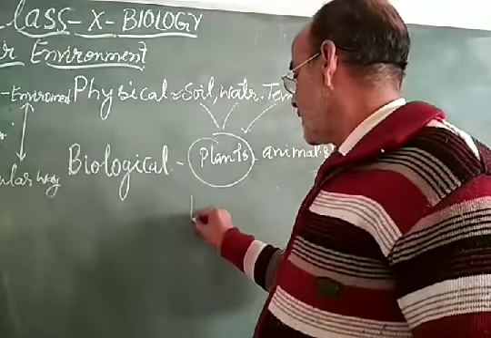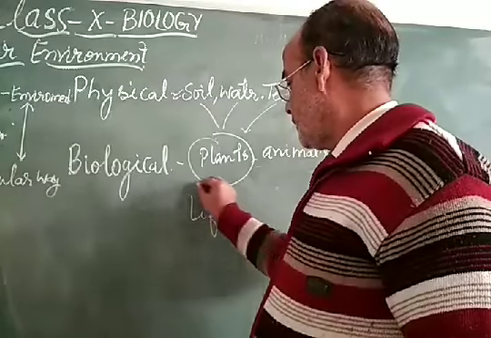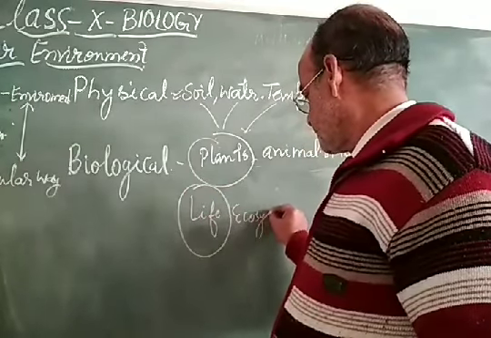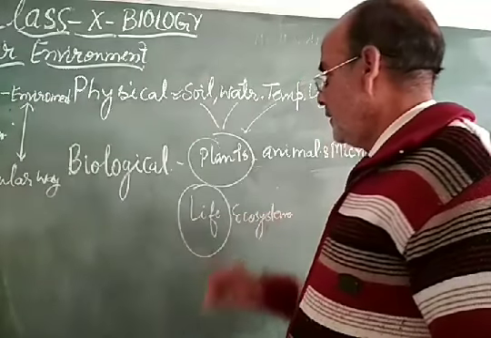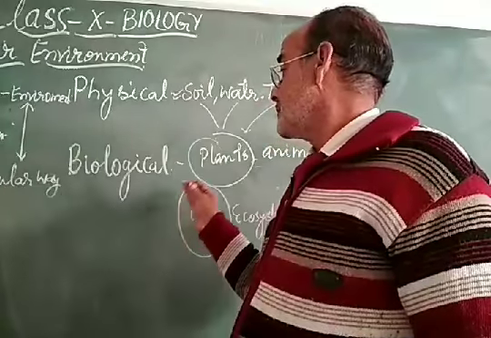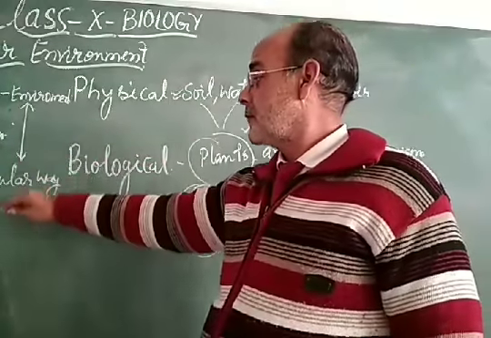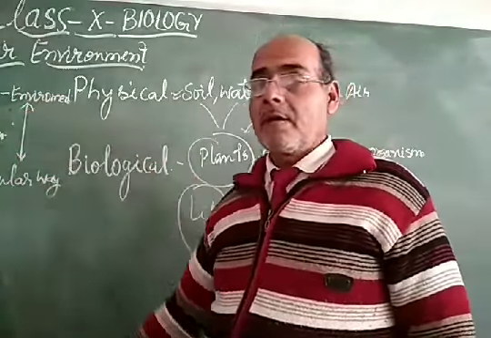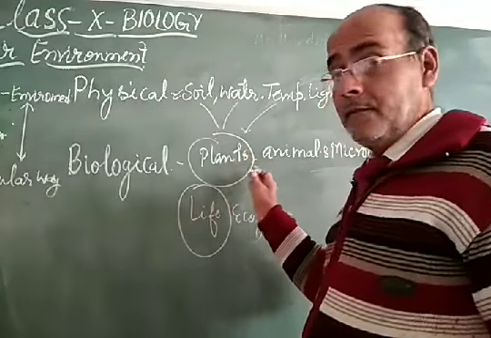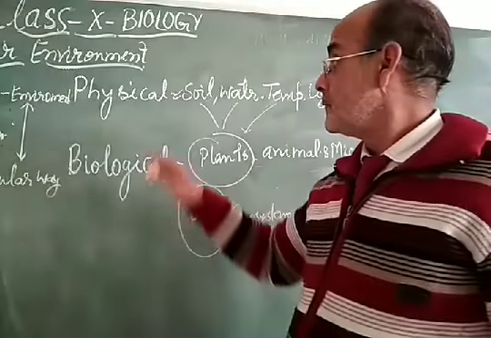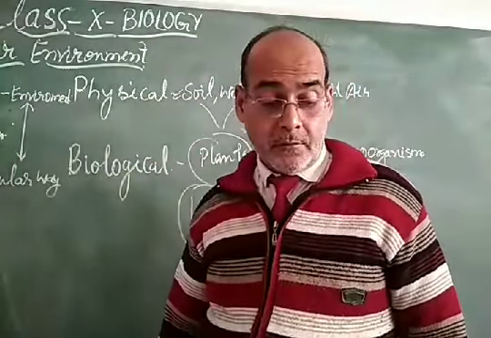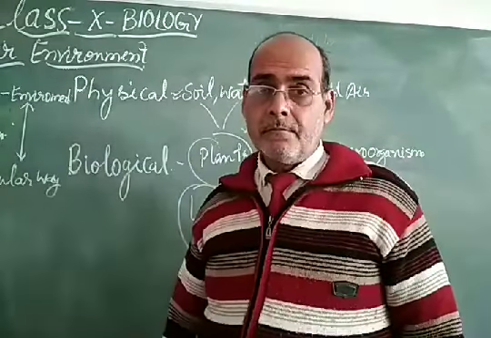So for the maintenance of life, there is the requirement of an ecosystem, whether plant or animal, when it gets associated with abiotic components. These are the abiotic components, and these are the biotic components. So this is as per Odum.